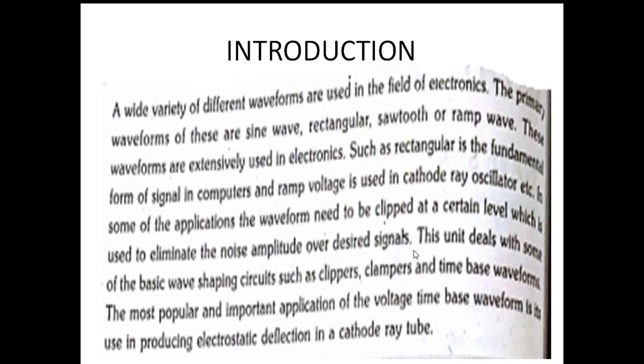The rectangular wave is the fundamental form of signal in computers, because we deal with zeros and ones. And ramp voltage is used in the cathode ray oscilloscope, that is, the sawtooth or ramp waveform is used in CROs in order to measure the horizontal and vertical